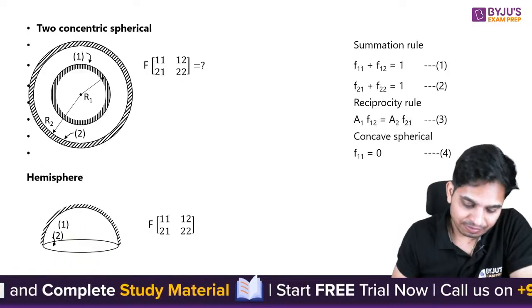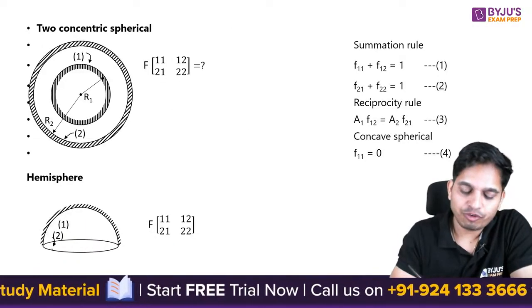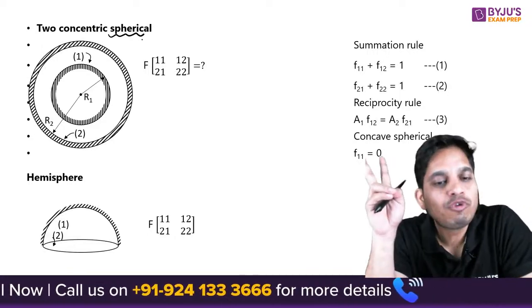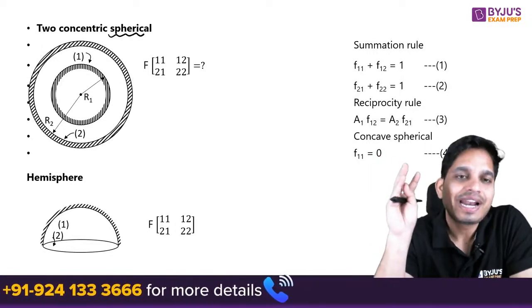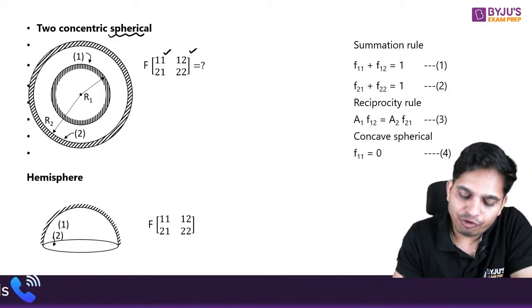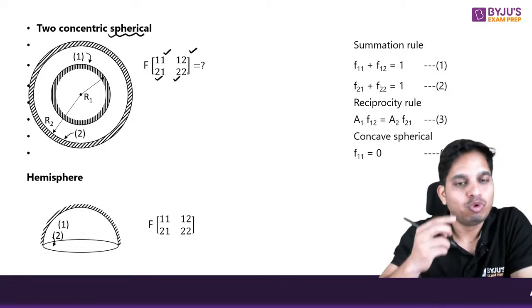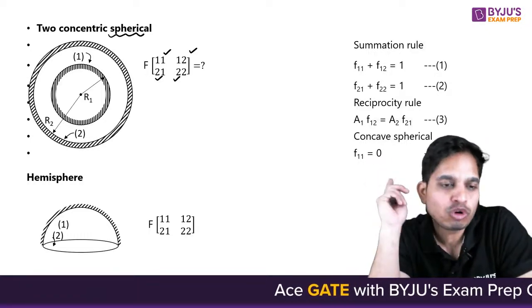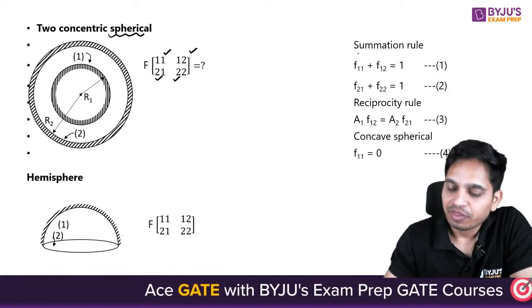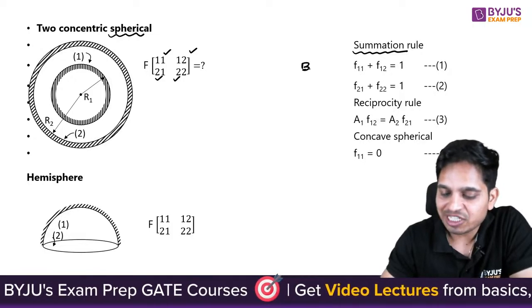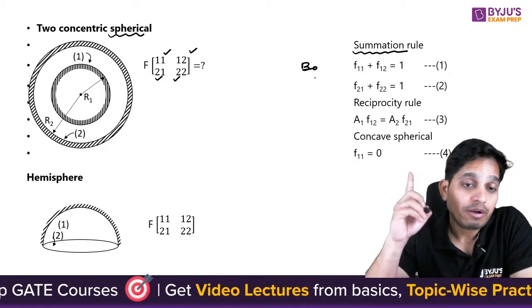Let's move ahead. Now, what about concentric spheres? Whenever you have two bodies, there are a total of 4 shape factors they can ask: F11, F12, F21, F22. That means I need at least 4 equations for 4 unknowns. First of all, you have the summation rule, which is always applied to one body.